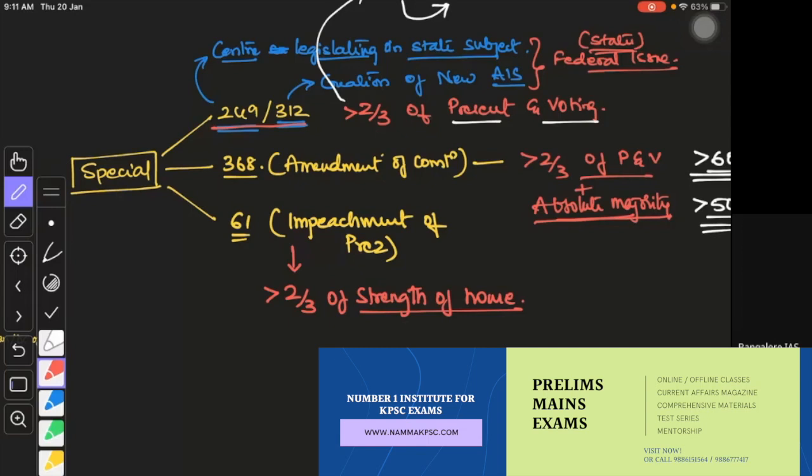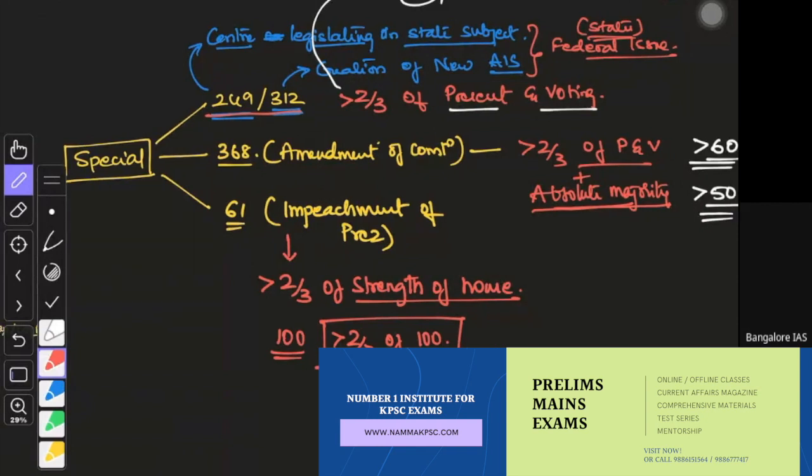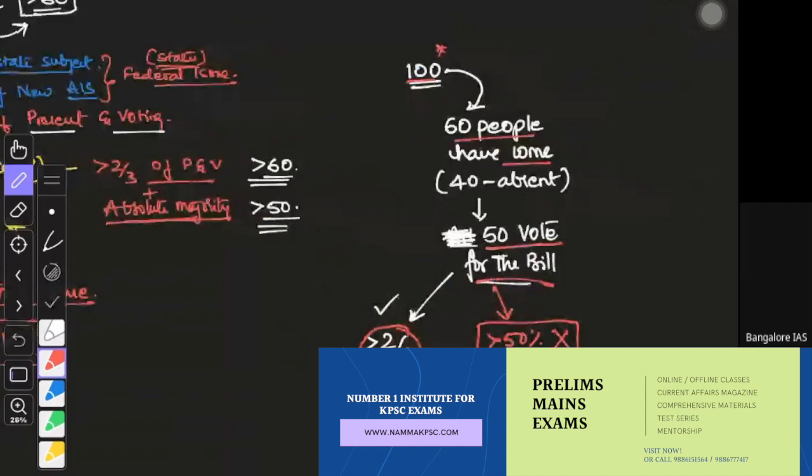That's all. So if our house strength is 100, then it is more than 2/3 of 100. Whoever has come on that day or whatever is vacant does not matter. It is more than 2/3 of the strength of the house. Is that okay? What didn't you understand? Let me know.